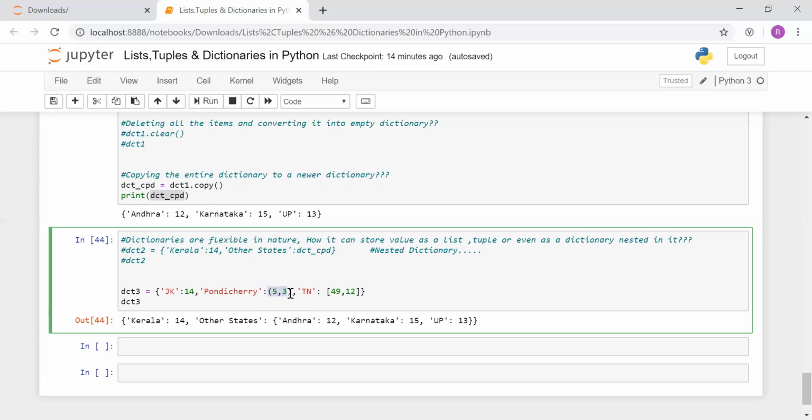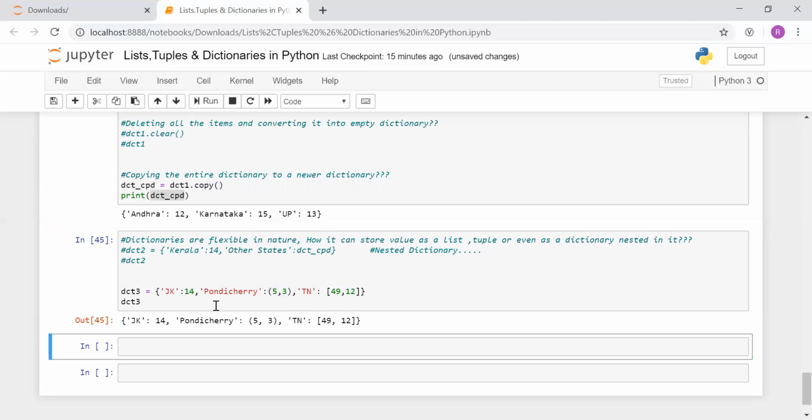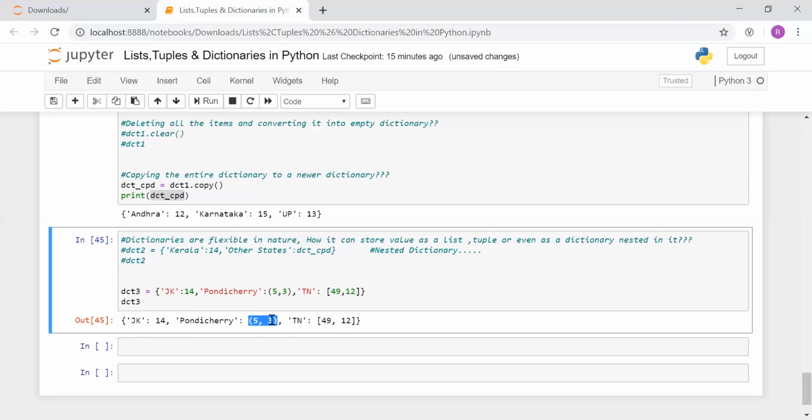So this is a tuple data type, stored as a value against key Pondicherry. And the final key is Tamil Nadu, where I am using a list data type, and here also I am showing the number of districts and number of cities. So even this will work, and you can see this is stored, Jammu Kashmir with the key Jammu Kashmir, value 14, integer data type. Here round brackets, that is tuples, and here the list has been stored.